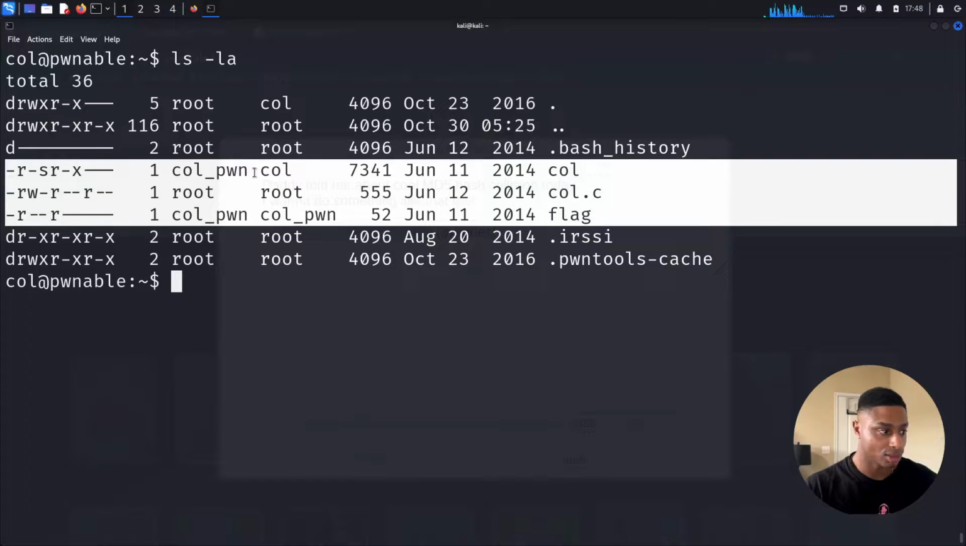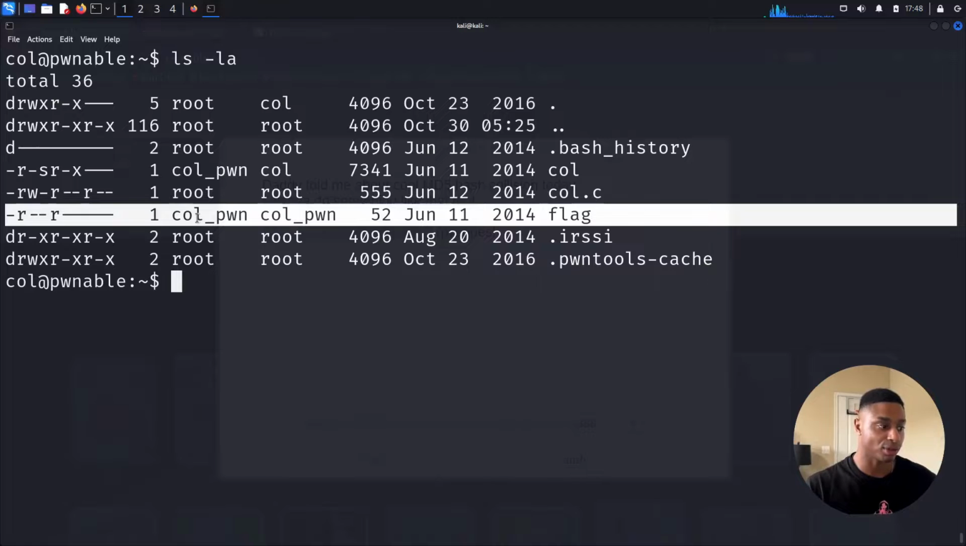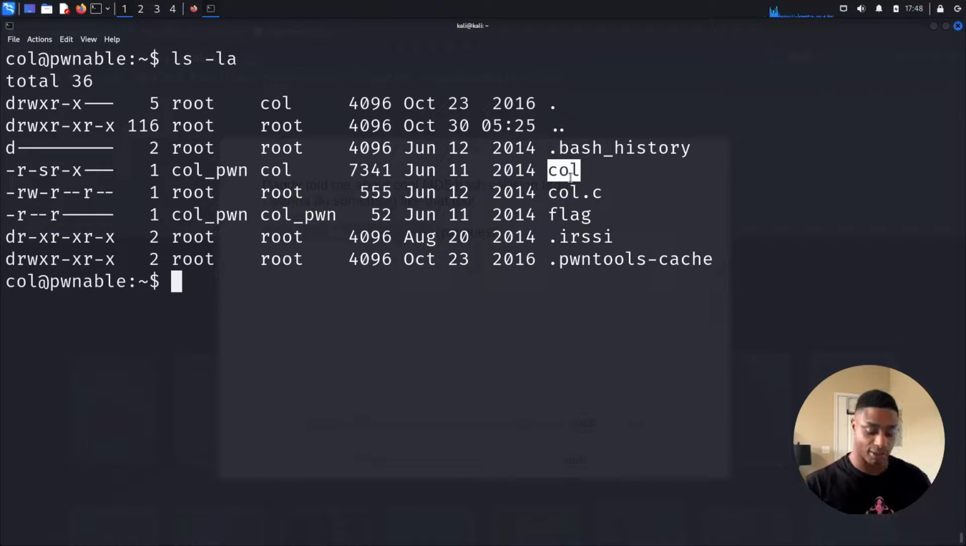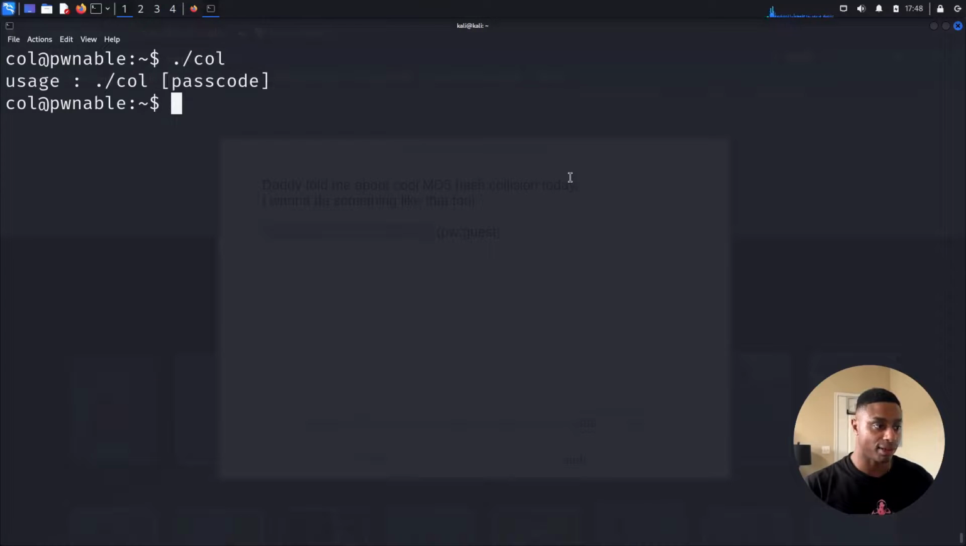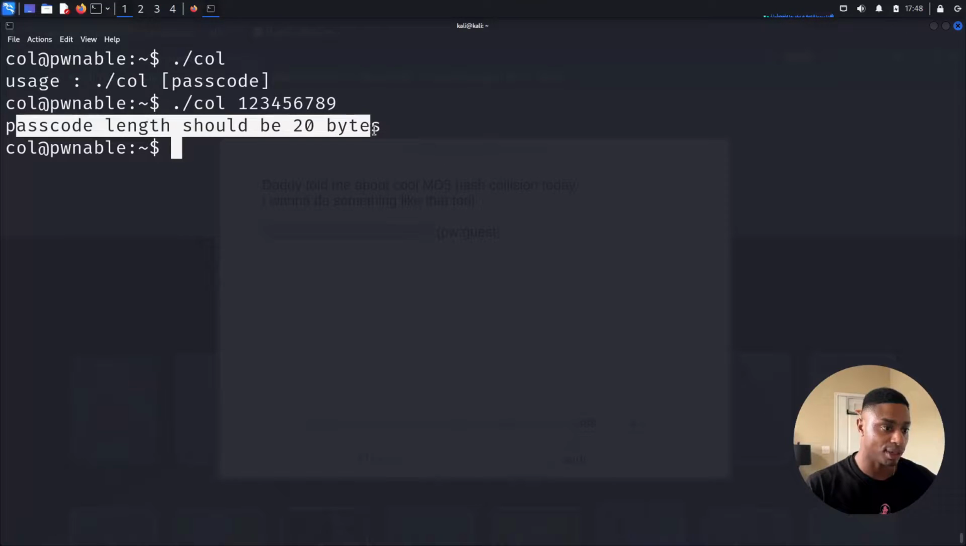Okay. So the files of interest are collision and collision.c, and then a flag. We don't have access to the flag because we don't have the correct read permissions, but we can read the source code and we can run the binary. So let's run the binary to get started. It wants us to enter some passcode. Passcode length should be 20 bytes.